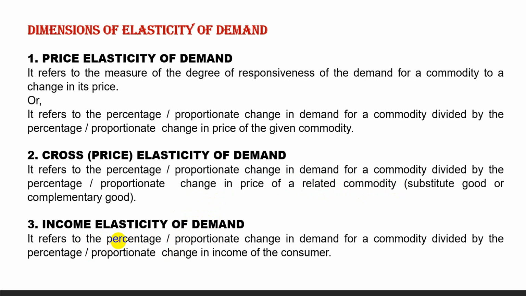Income elasticity of demand. It refers to the percentage or proportionate change in quantity demanded for a commodity divided by the percentage or proportionate change in income of the consumer. Now all the definitions of these three dimensions of elasticity of demand are the same. The only difference is what? In the first case you'll find due to change in price of the given commodity, and in the second case of a related commodity, and this related can be substitute or complementary. In income elasticity, the only change is here, change in income of the consumer.